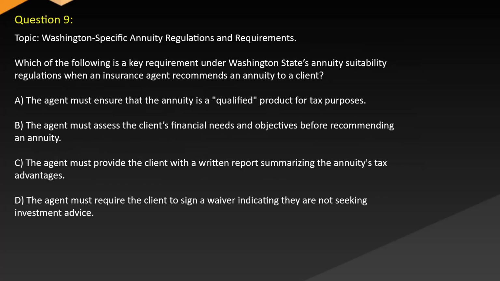Question 9. Topic: Washington-specific annuity regulations and requirements. Which of the following is a key requirement under Washington state annuity suitability regulations when an insurance agent recommends an annuity to a client?